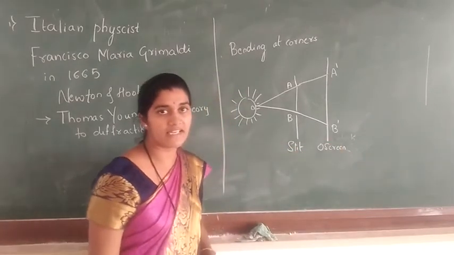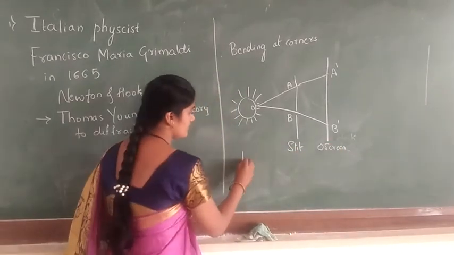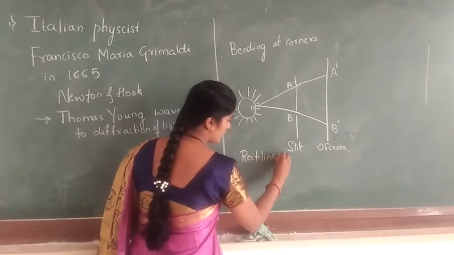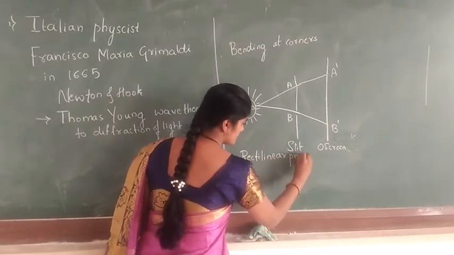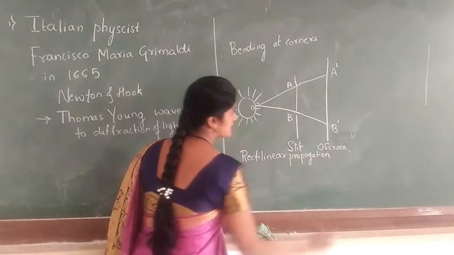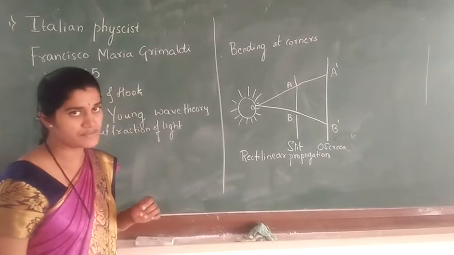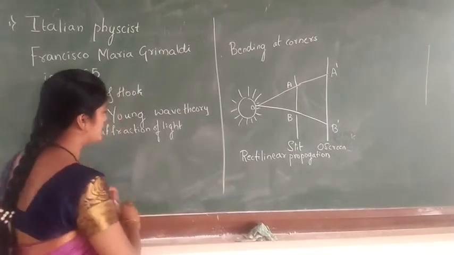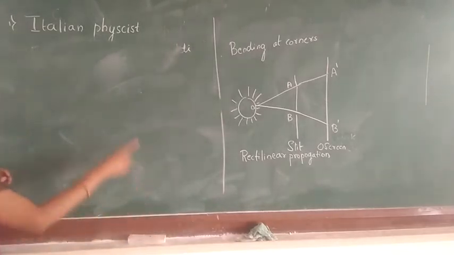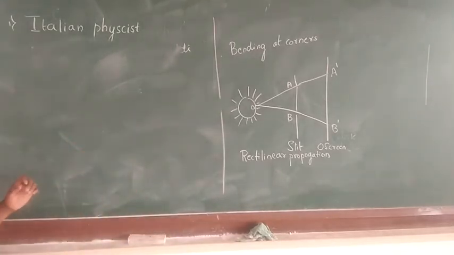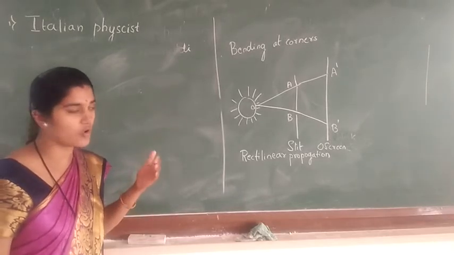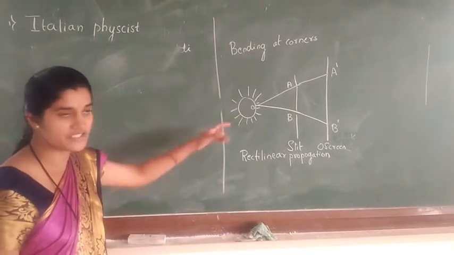By the rectilinear propagation of light, which is made to fall on A dash B dash. A dash B dash is the geometrical shadow. We get it by the rectilinear propagation of light falling on A dash and B dash as shown in the figure.